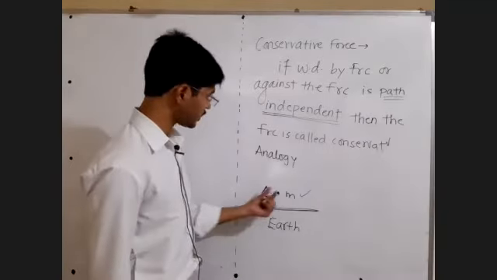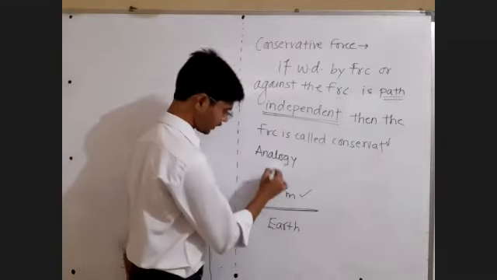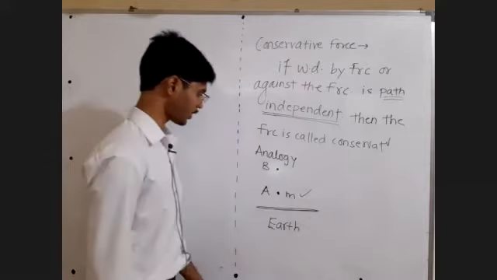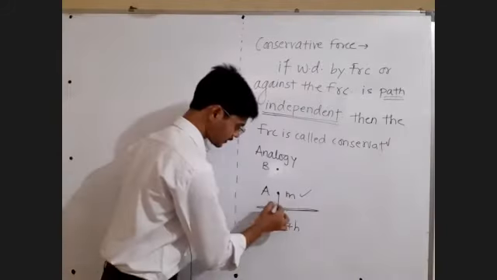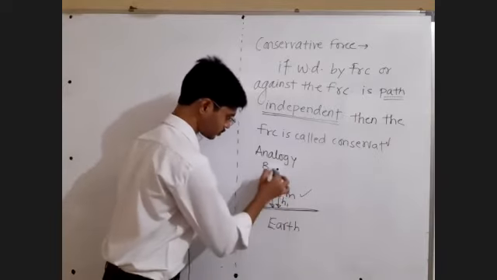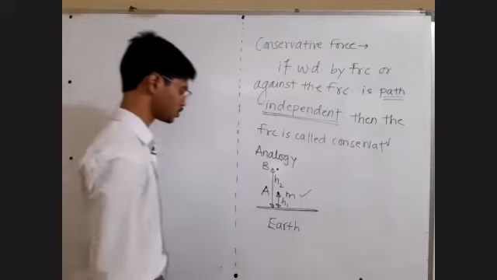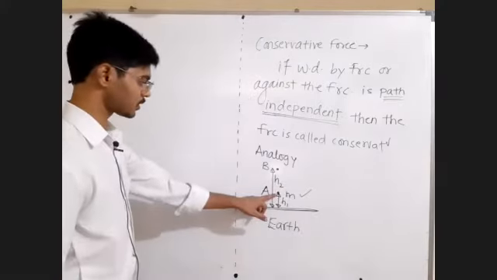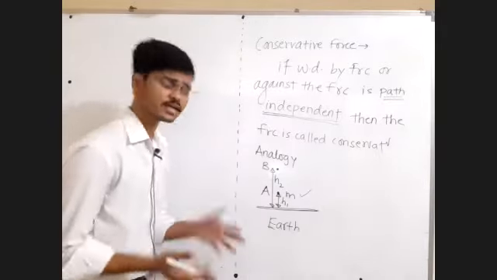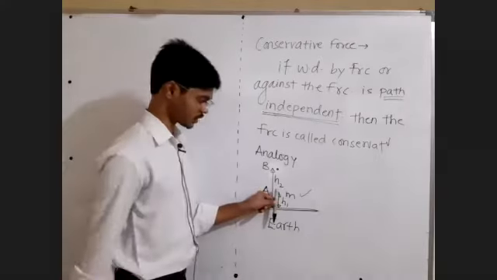Now if you move this object from point A to point B, let's say this height is h1, and this height is h2. What is the work done by the gravitational force or against the gravitational force? Gravitational force is always downwards.